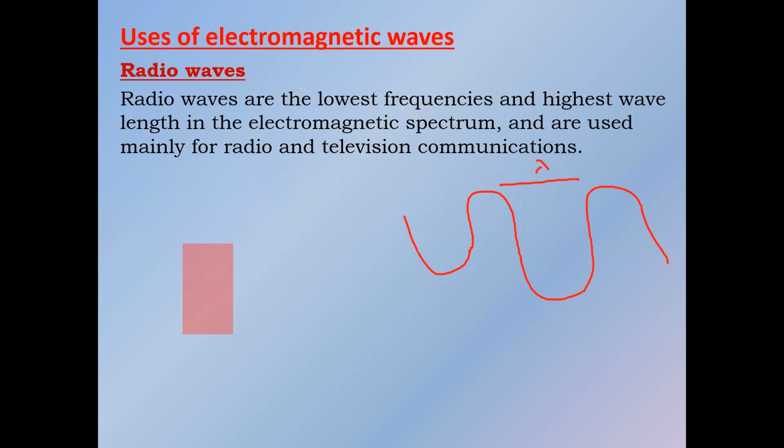It always gives a message when you try to open the radio application. It gives you a message to connect a headphone. The moment you connect the headphones, they act like an antenna. Because of the headphones, the radio waves can be detected, and your mobile responds to the radio waves and gives you the output. So normally we use radio waves for radio communication or television communication.